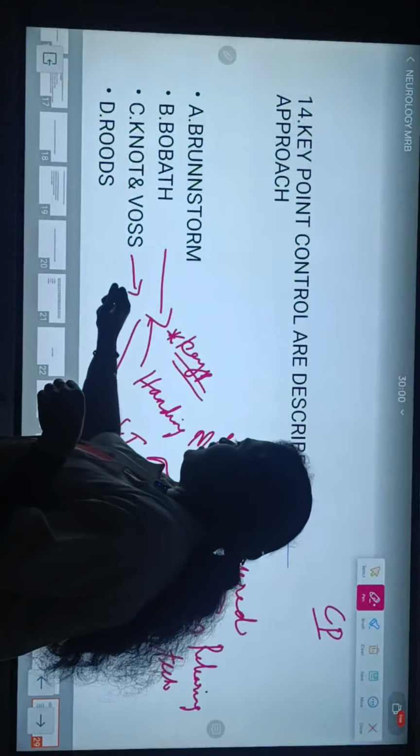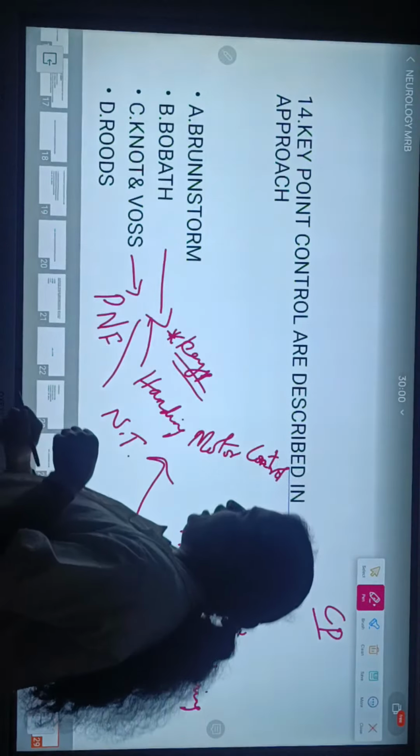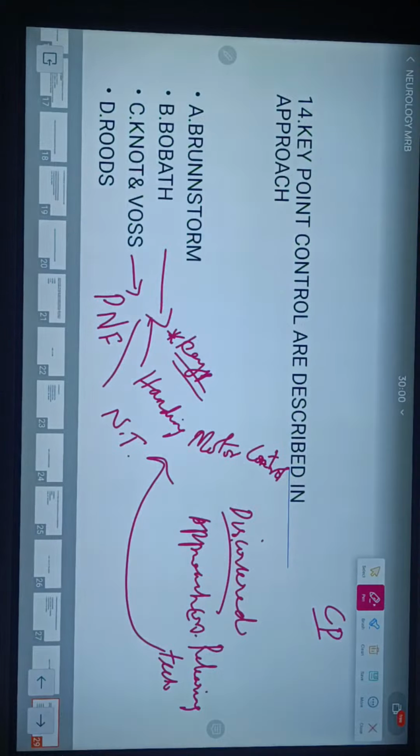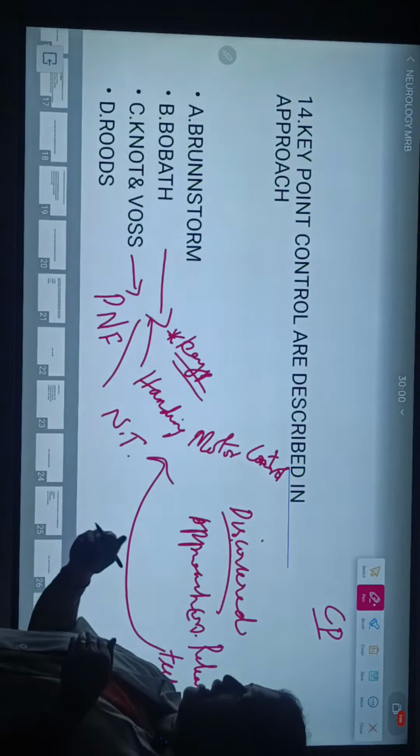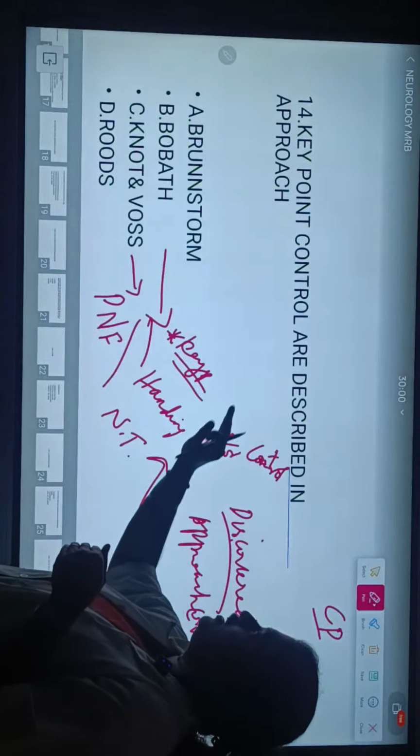The next scientists, neurophysicians, are Knott and Voss. They discovered PNF. I think we are very aware of PNF, proprioceptive neuromuscular facilitation. We incorporate different facilitatory techniques, thereby we achieve motor control. Okay, this is not key point control.